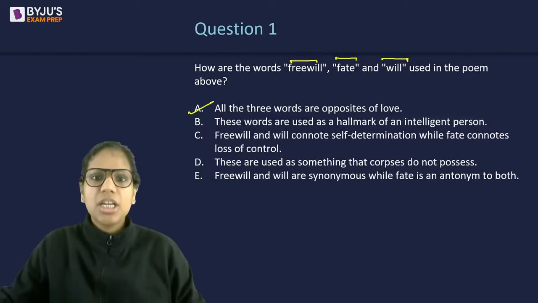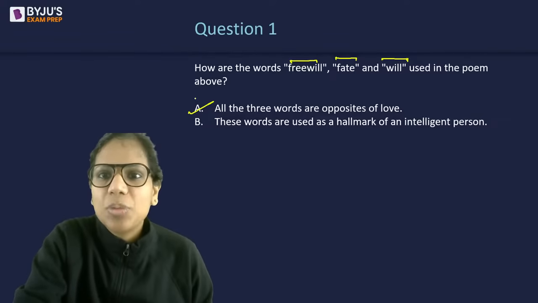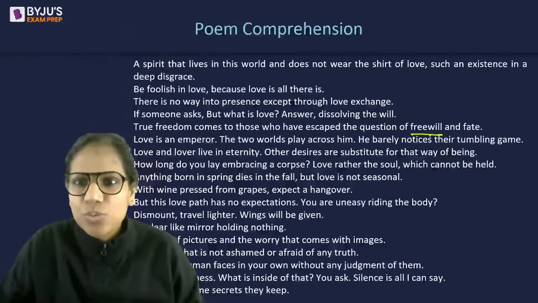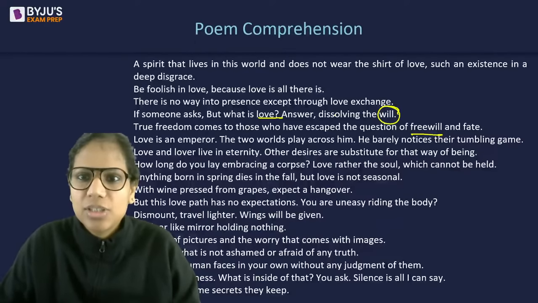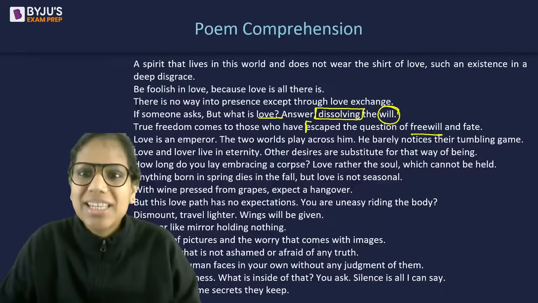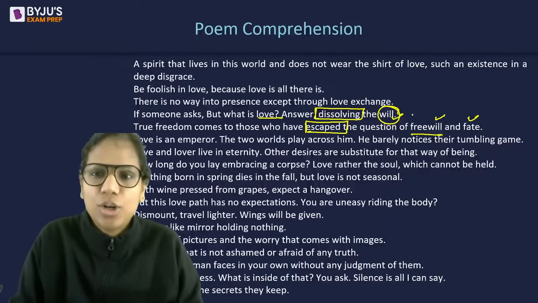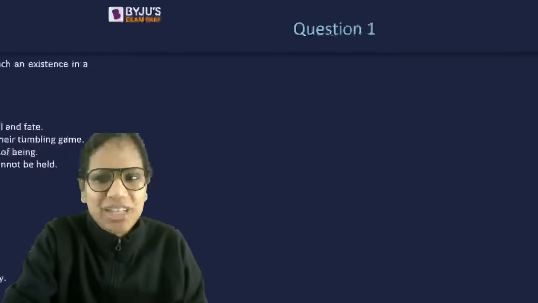to be difficult, right? It was easy for you to comprehend here that the author was talking about escaping, free will, escaping fate. So when he talks about falling in love, right? What is love? Dissolving the will. So will is being dissolved. You are escaping free will and fate. That means these ideas are opposite to the idea of love. So it was easy to comprehend and therefore an easy question.